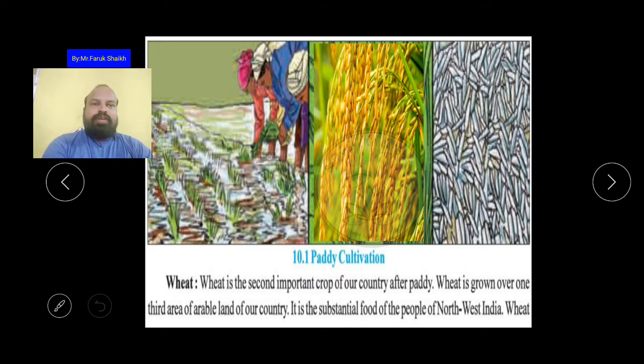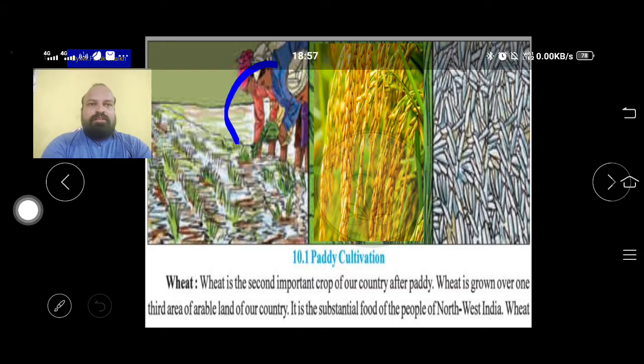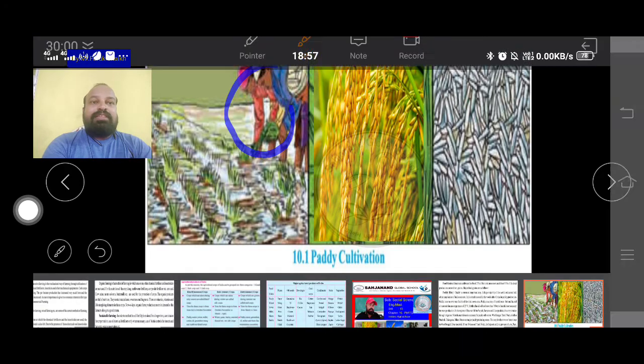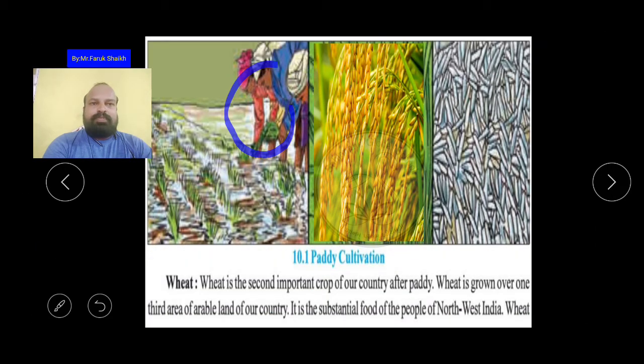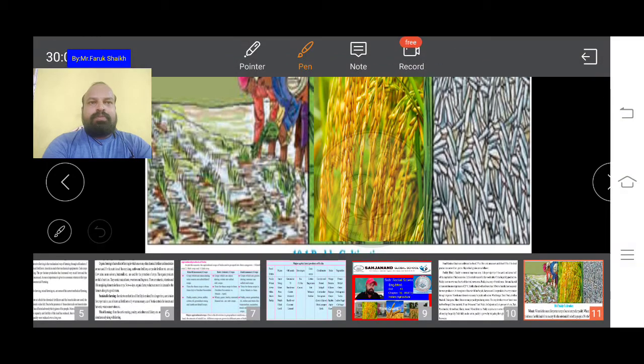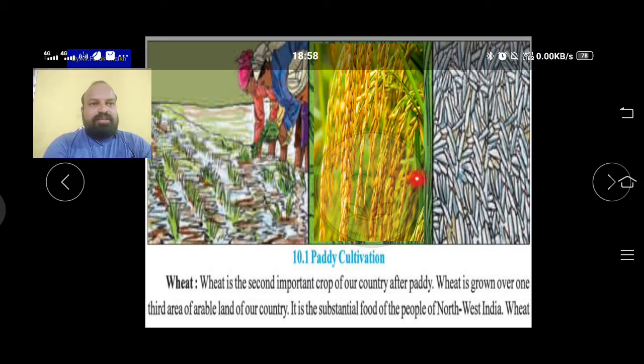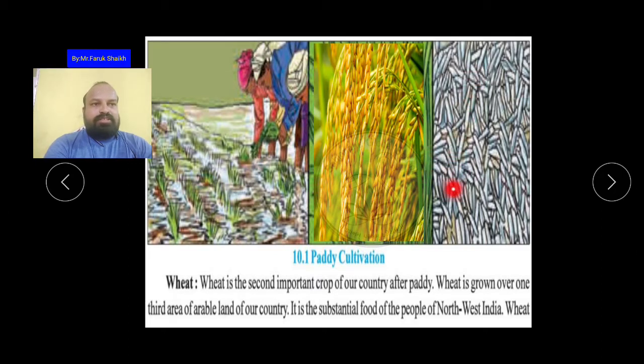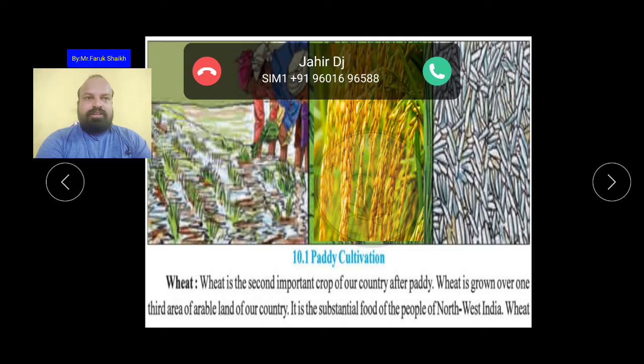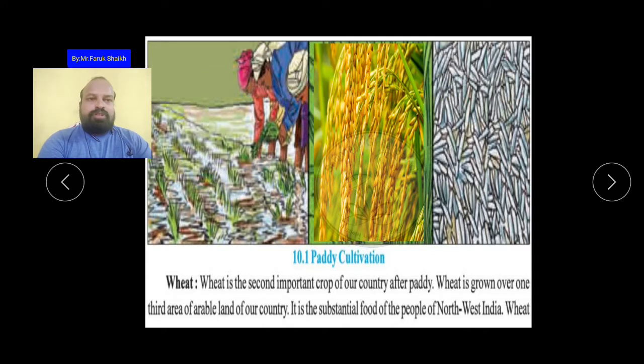Okay, children, here you can see the pictures of these two women, they are sowing the paddy crops. That paddy crop also can be grown directly by sapling, and also it can be done by direct sprinkling of the seeds. Here you can see these paddy seeds, and this is the rice. Okay, rice is very nice, no? Many of the students like dal fry and rice in the canteen. Yes or no? So let us see.